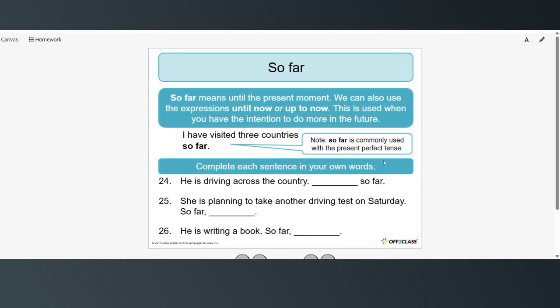So far means until the present moment. We can also use the expressions until now or up to now. This is used when you have the intention to do more in the future. I have visited 3 countries so far. So note that so far is commonly used with the present perfect tense.